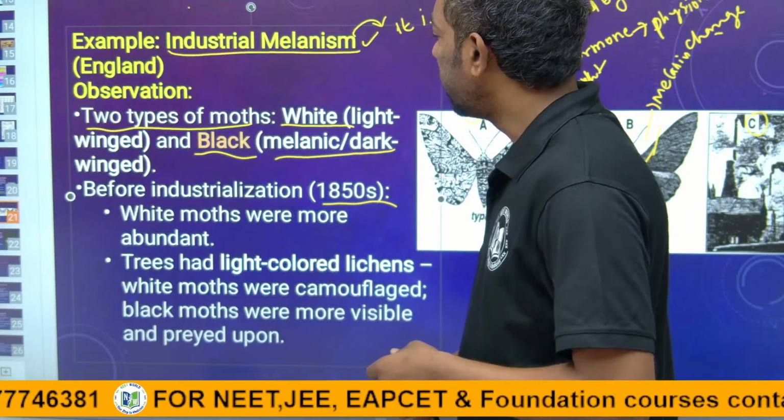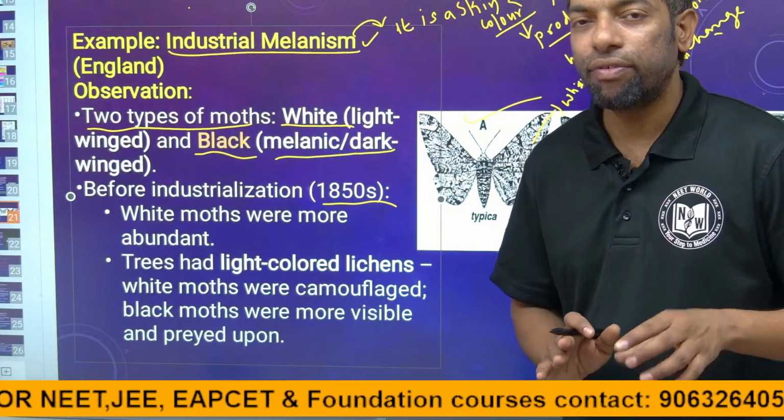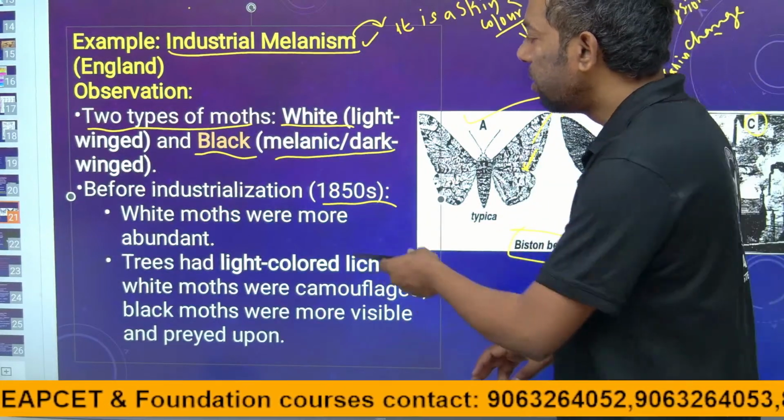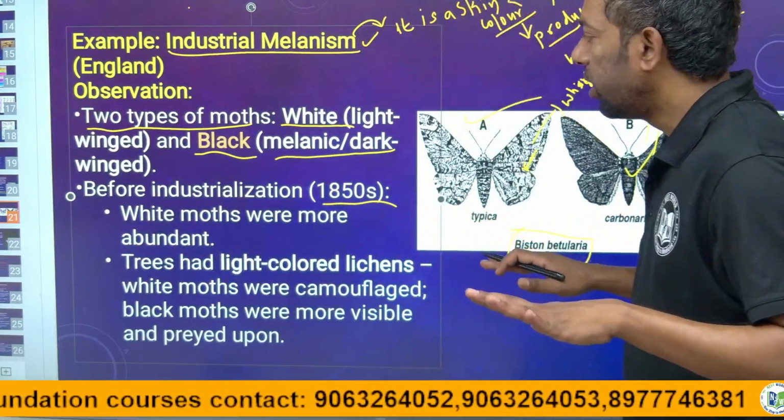Pollution was not there before 1850. Before 1850 in England, the country was not industrially developed.